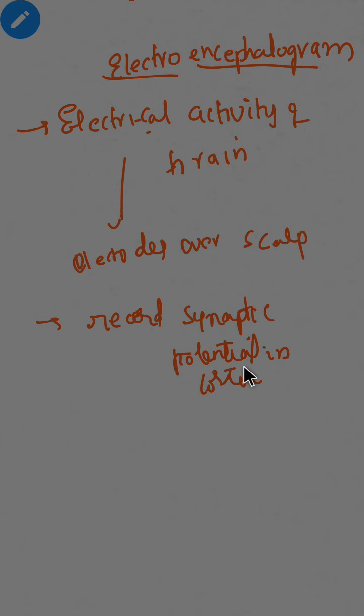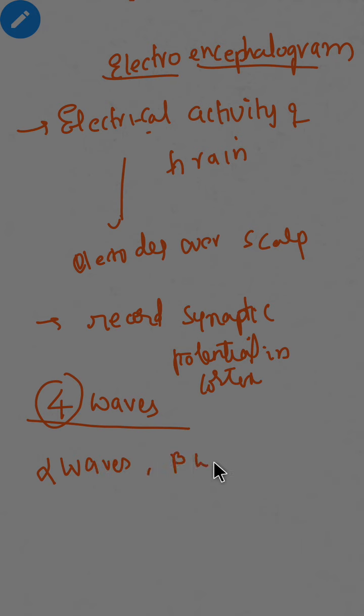When we record electroencephalogram, we get four types of waves. The waves are alpha wave, beta wave, theta waves, delta waves.